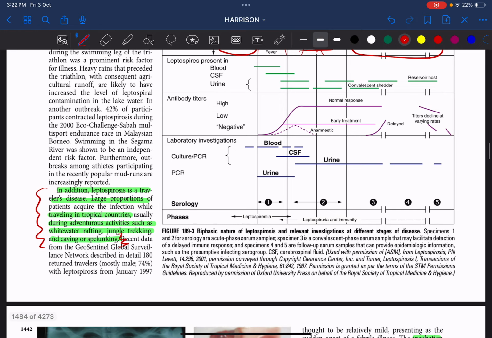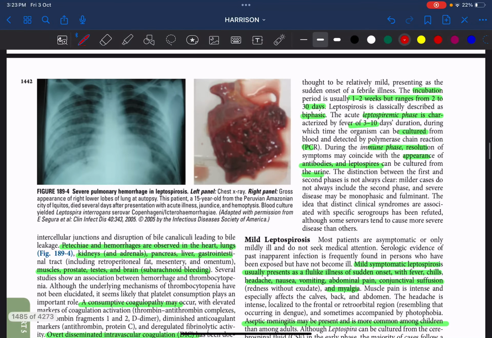Usually in the first weeks, we use either blood or urine, and the rest of the time urine is the major source for doing culture and all other investigations. The incubation period, as I told you, is usually 1 to 2 weeks, but it can range from 2 to 30 days, and it is a biphasic illness. One is the leptospiremic phase, which is characterized by fever of 3 to 10 days duration, and in that time the organism can be cultured from the blood. During the immune phase there will be resolution of the symptoms, and that is why I call this the convalescent phase. In that phase only antibodies can be isolated. But antibody detection has almost nil role in the diagnosis of leptospirosis.